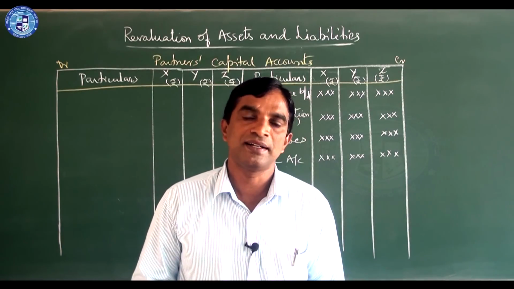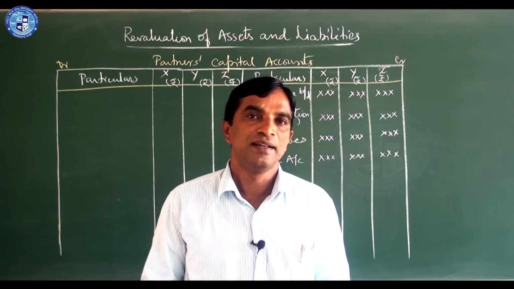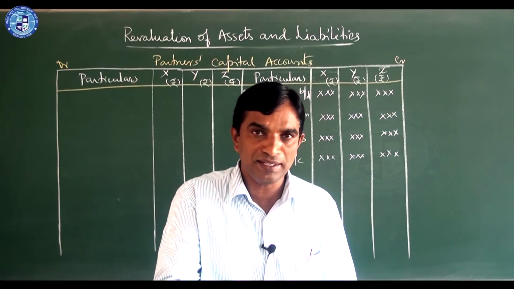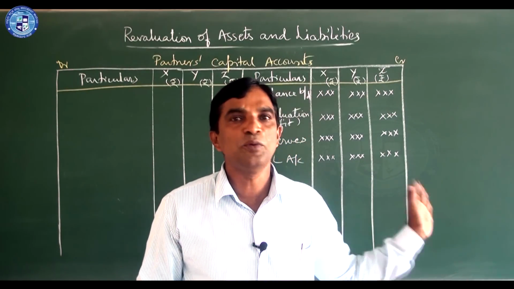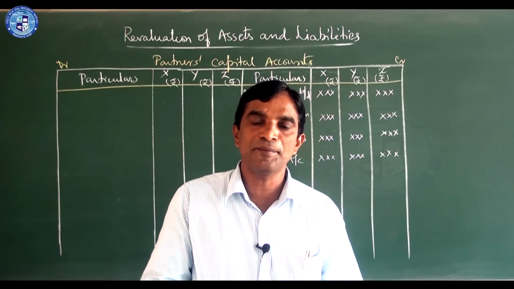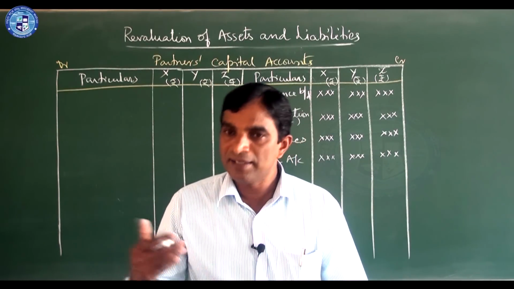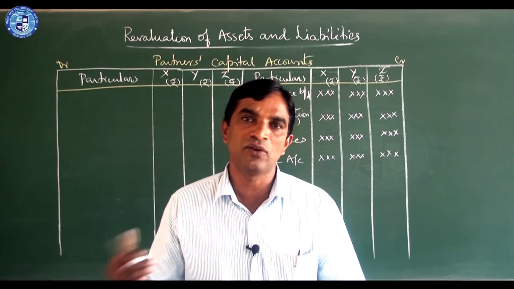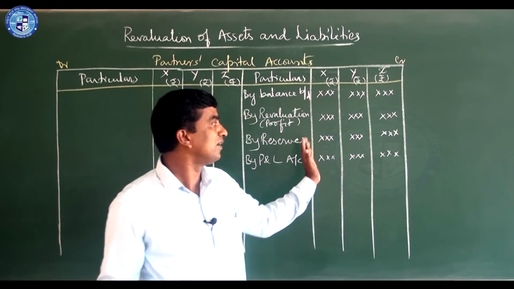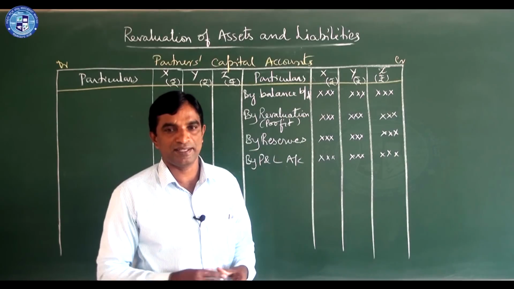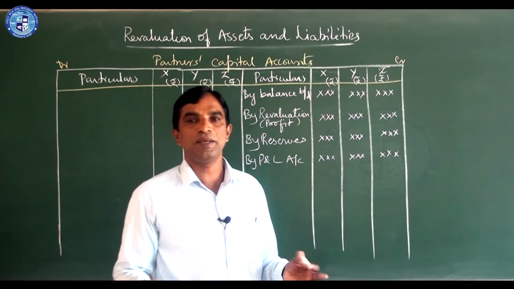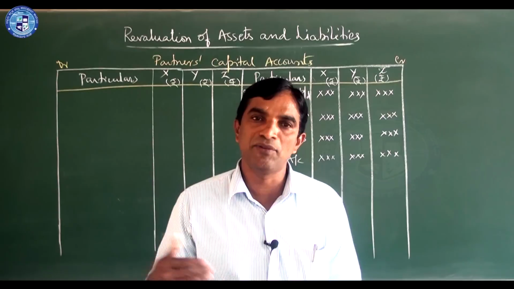Next comes treatment of goodwill. In admission, you have seen they bring cash accounted to the new partner's capital account. Here he is not bringing, he is going out. So when one partner goes out or dies, his share of goodwill should be calculated and it should be given to him.